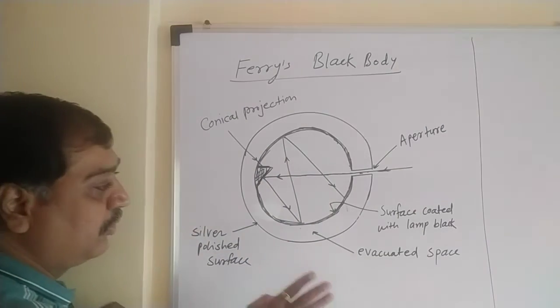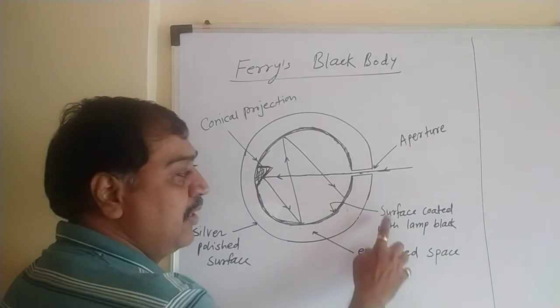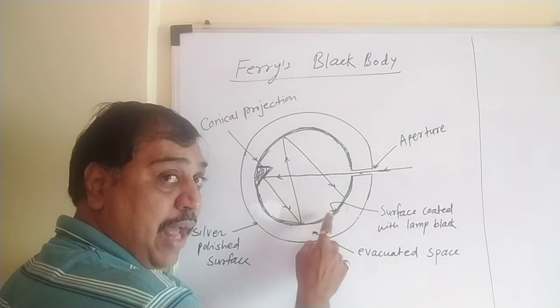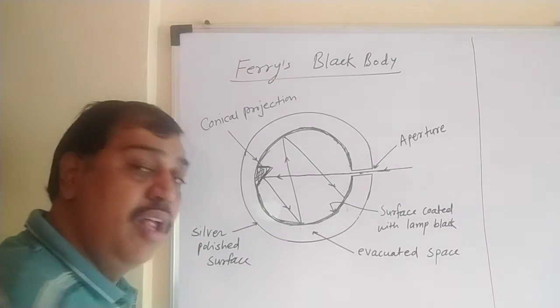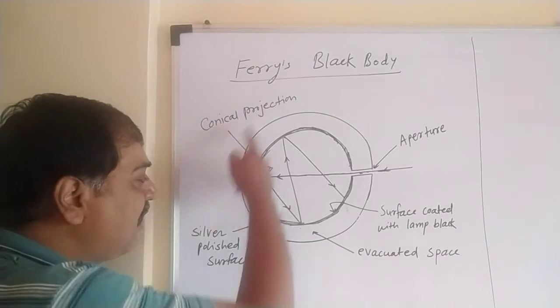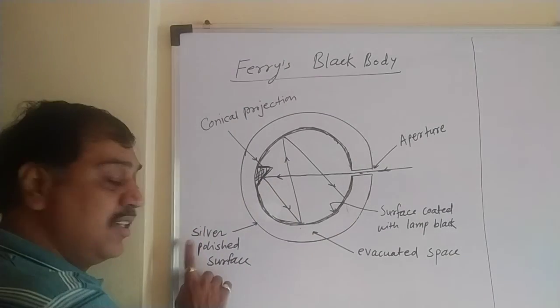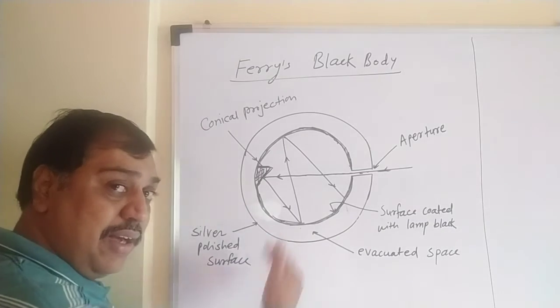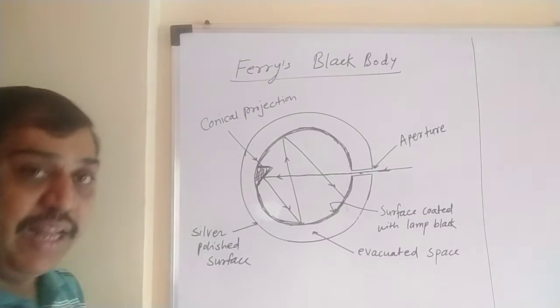I have mentioned this somewhere already. See, the surface is coated with lamp black, the inner surface, as I have shown with the inner side arrow. What about the outer surface? The outer surface is a silver polished surface, so nothing can be absorbed. At the outer surface the radiation gets reflected, at the inner surface it gets absorbed.